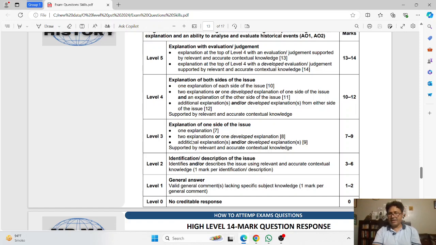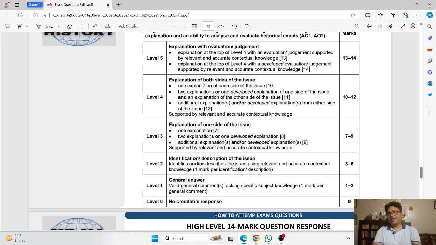Now, if the candidate provides an additional explanation or a developed explanation, but as you can see here, this is a one-sided response. The candidate at level 3 is giving explanation to produce an answer of one side. He is not giving explanation to the other side at this stage. So at the most, the candidate could get marks between 7 and at the most 9 marks.